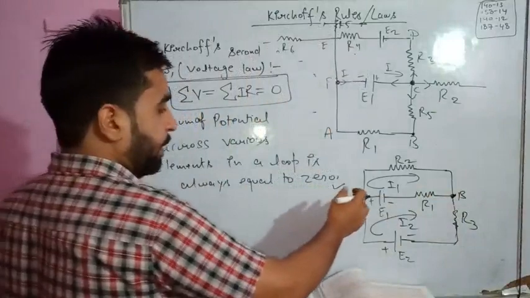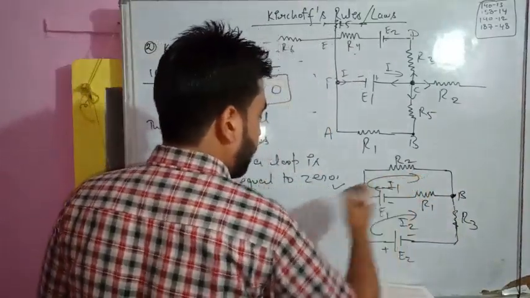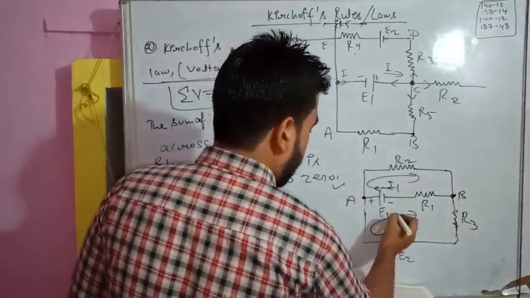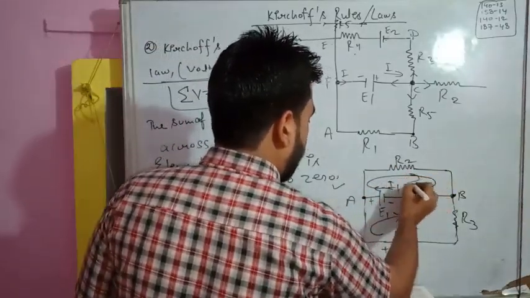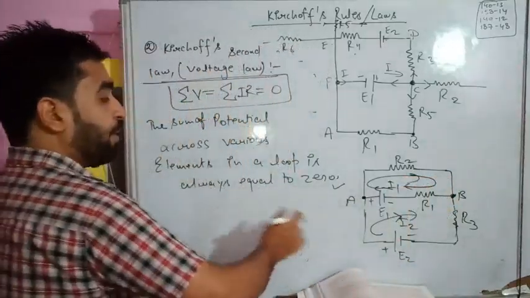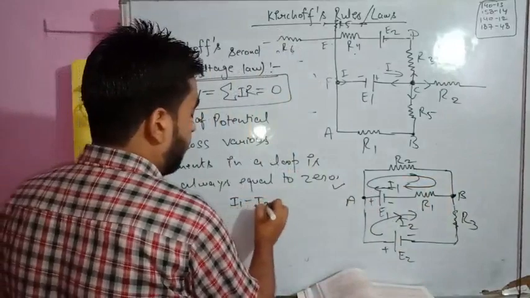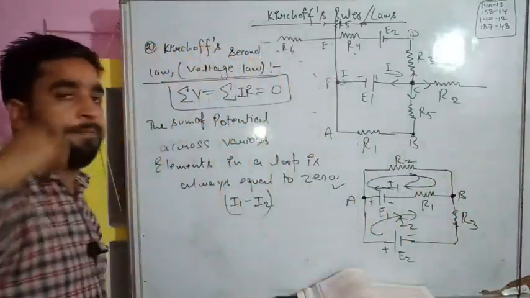You can see the direction of current here, and the direction of current here. So current here will be like this and current here will be like this. So you can see there will be the difference of I1 and I2. I1 minus I2 current will be there between A, E1, R1, B.